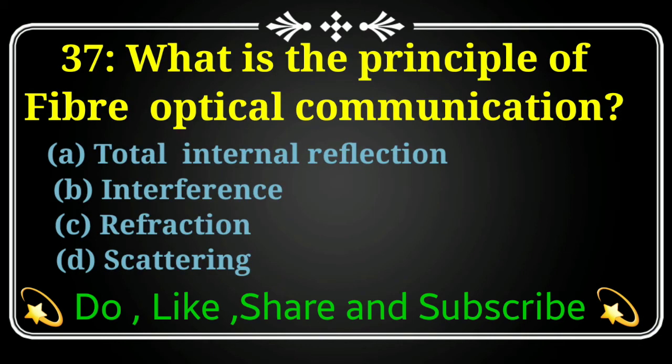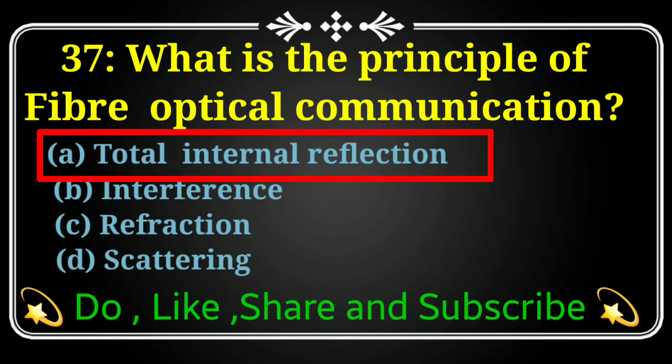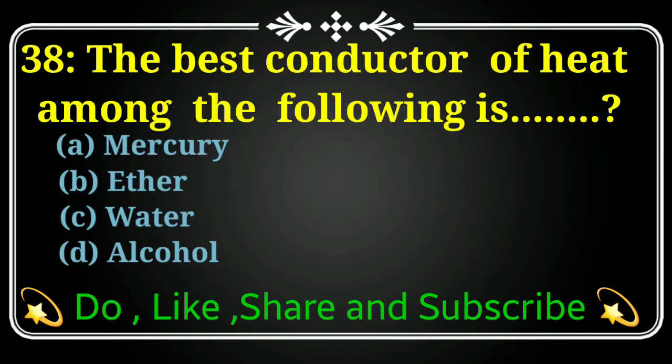The next MCQs is what is the principle of fiber optical communication? Option A, total internal refraction. Option B, interference. Option C, refraction. And option D is scattering. The best option is option A, total internal reflection. Fiber optical communication depends upon total internal reflection.